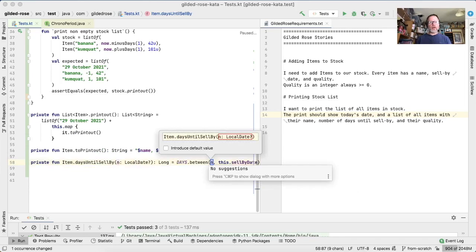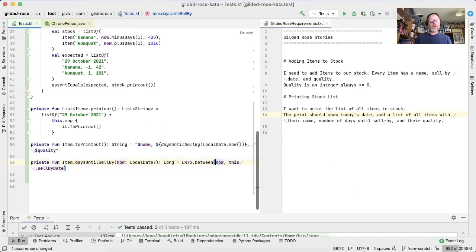And we're going to call it now. Obviously it may or may not be now, but now is a good name for a thing that you often expect to be now. I said null, of course, because this question mark here is confusing things; we don't want to be able to cope with a null as the date.